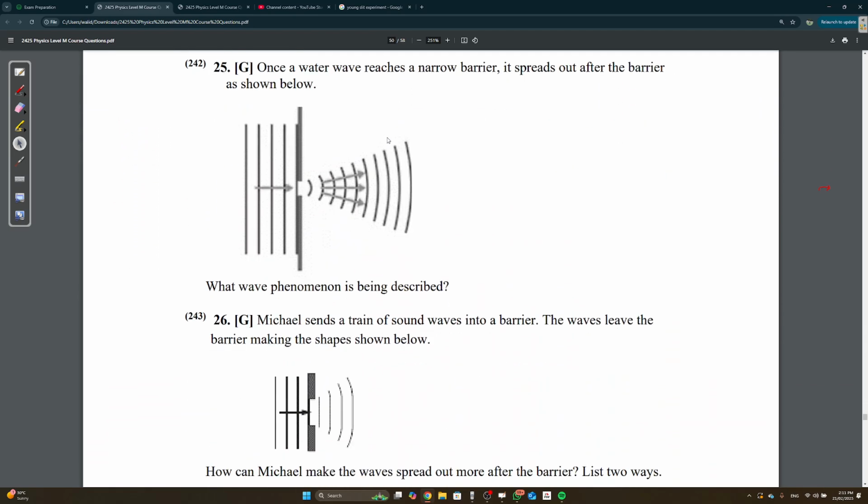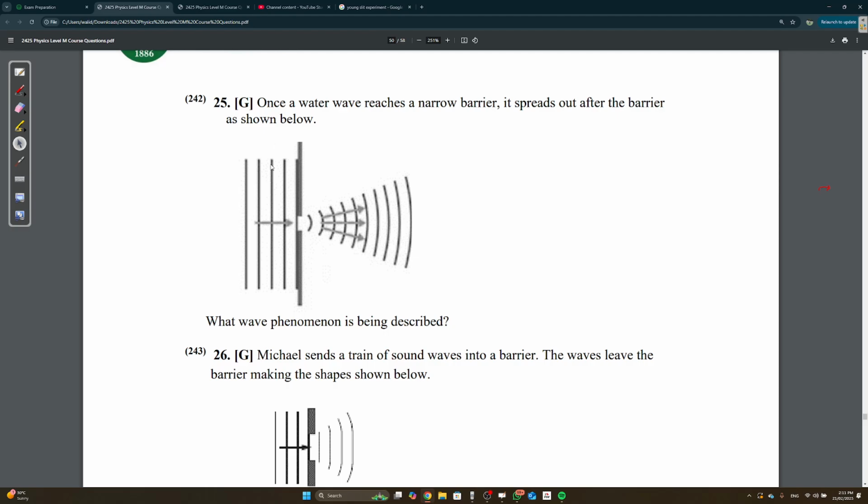Question 25. Once a water wave reaches a narrow barrier, it spreads out after the barrier, as shown below. What wave phenomenon is being observed? This is diffraction, right? When it comes to a hole, it's straight, and all of a sudden it starts curving.